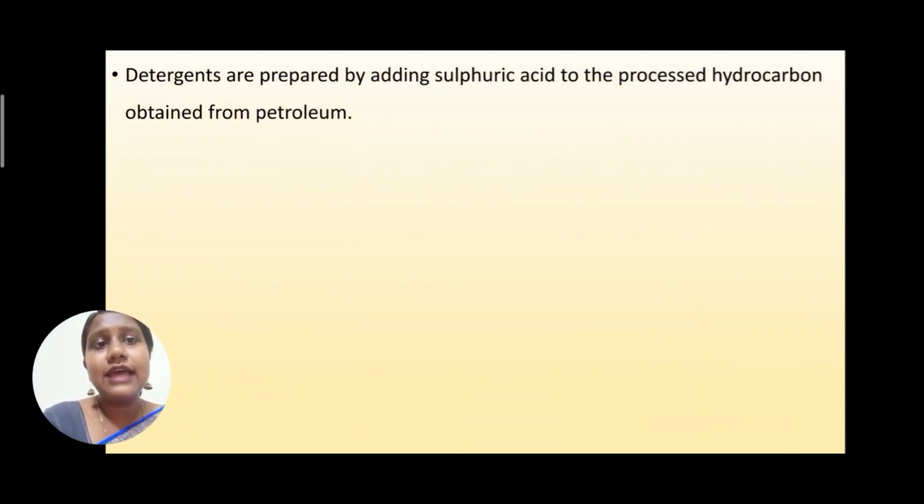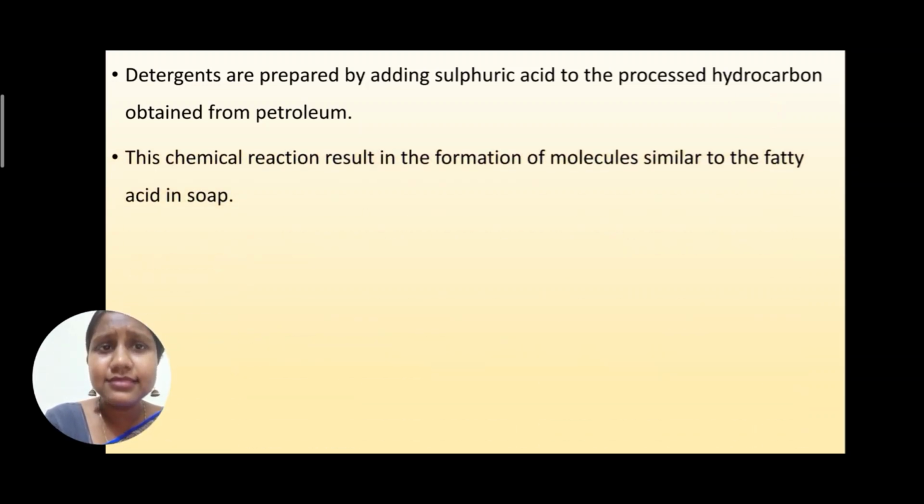So detergents are prepared by adding sulfuric acid to the processed hydrocarbon obtained from petroleum. This chemical reaction results in the formation of molecules similar to the fatty acid in soap. We know soap is made up of a combination of glycerol and fatty acid. Like that, sulfuric acid, when added to processed hydrocarbon, will give a similar fatty acid-like molecule in detergent.